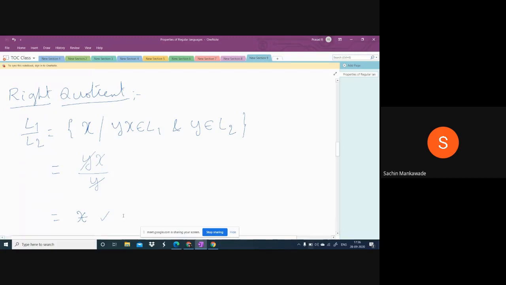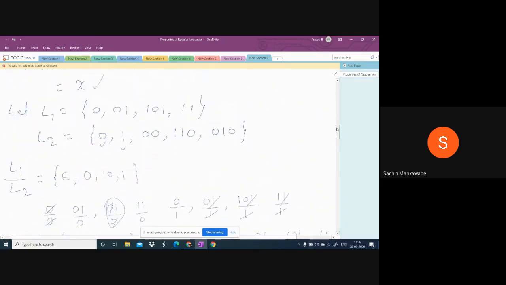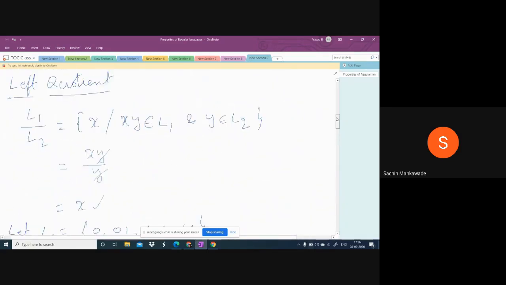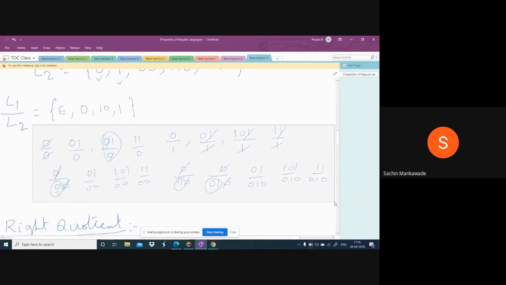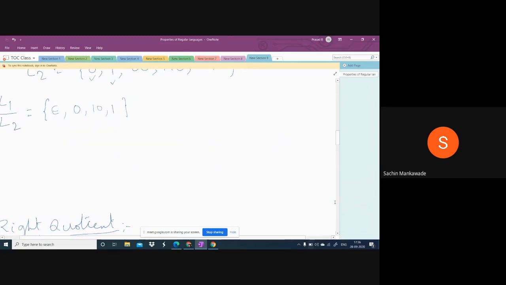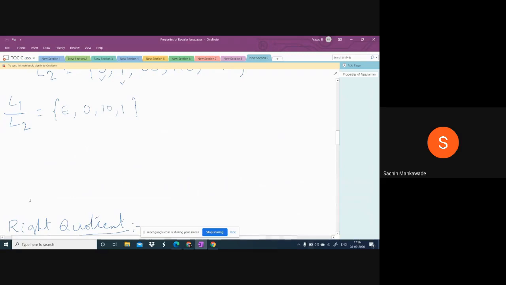Done? Okay. For any two languages, L1 by L2, the left quotient and right quotient need not be the same. Sometimes they may be the same, but need not be the same every time. If you take two languages L1 and L2 and find the left quotient and right quotient, they may be the same, may not be the same. They will be equal rarely.